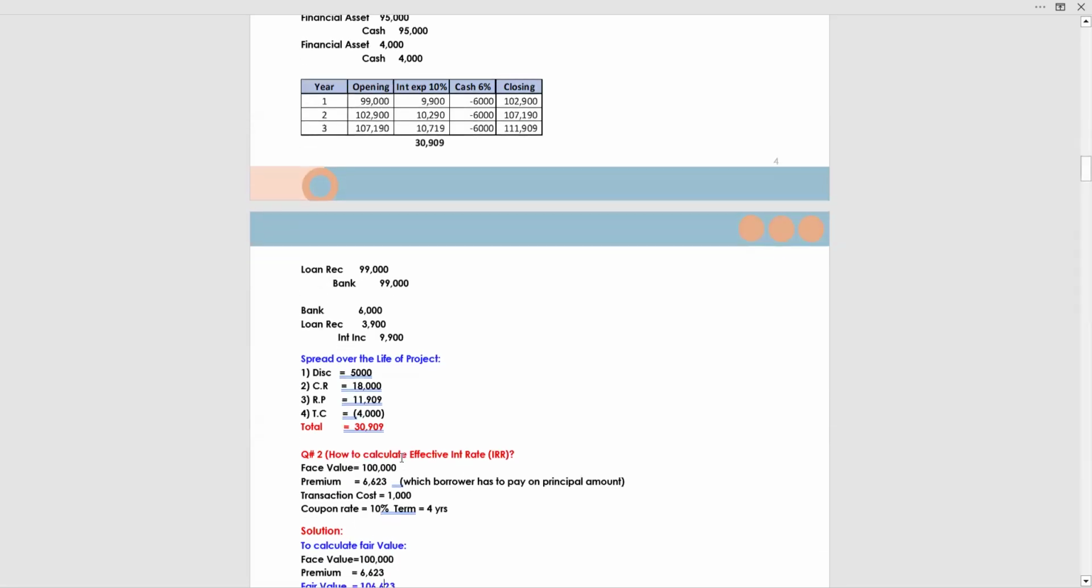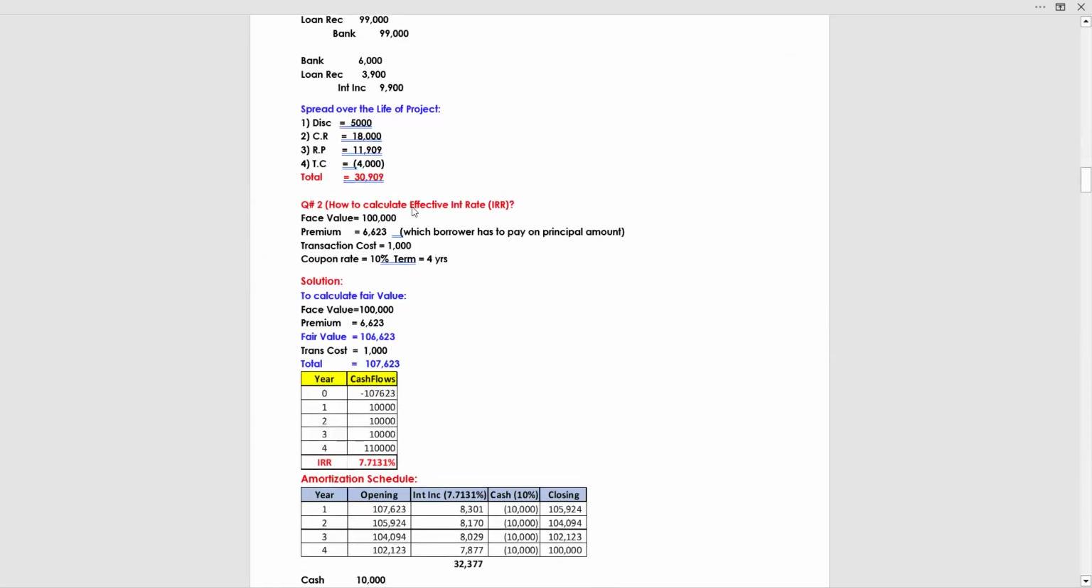Now question number 2: what if there is no effective interest rate or IRR given in your exam? This is very rare, but we all know there is a possibility that anything can come in your exam. So that's why I selected this question. If there is no IRR, how do you solve this question? Face value 1 lakh, premium 6,623 which the borrower has to pay on the principal amount, transaction cost 1,000 paid by the investor, coupon rate 10%, term 4 years.